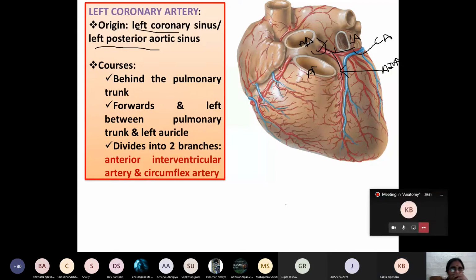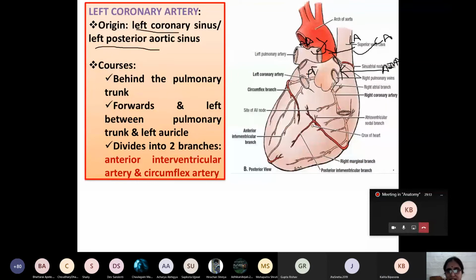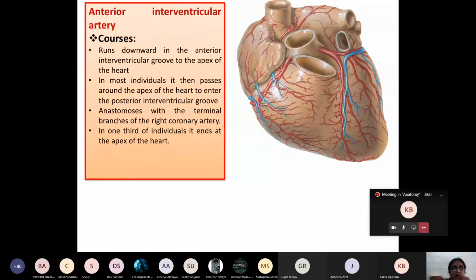I will go into the diagram now. Here you can see the circumflex branch. Now the anterior interventricular artery has a small, short course, very easy, no need to mug up. If you know this picture, you can visualize it in your heart, in your body, and you can easily produce the sentence and gain good marks.